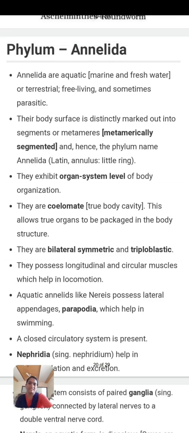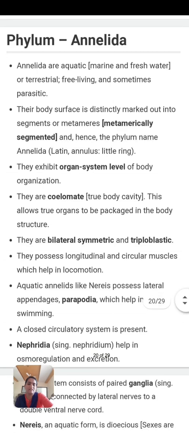Most annelids are aquatic, some are terrestrial, some are free living, or sometimes they are parasitic. They exhibit organ system level organization of the body. They are coelomate, which means they have a true body cavity.